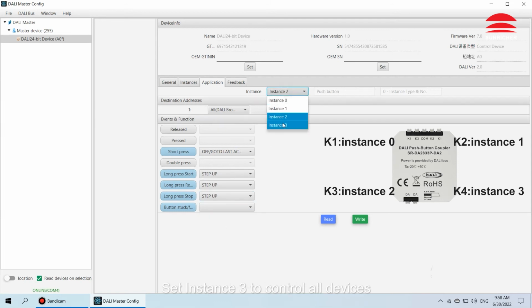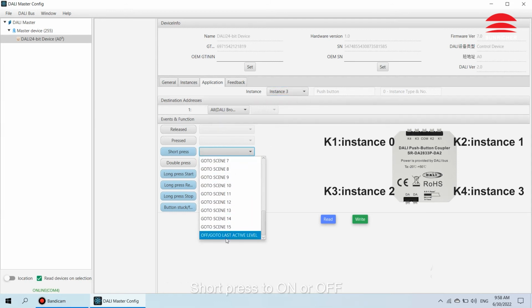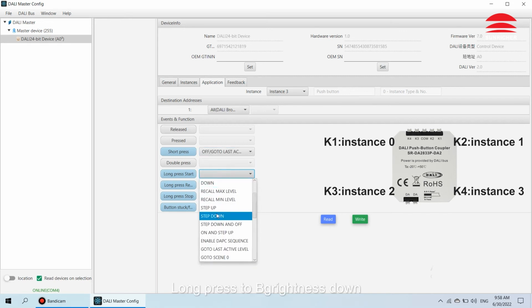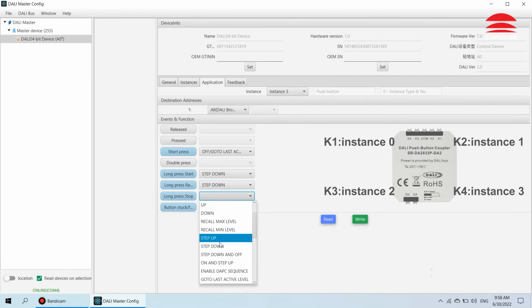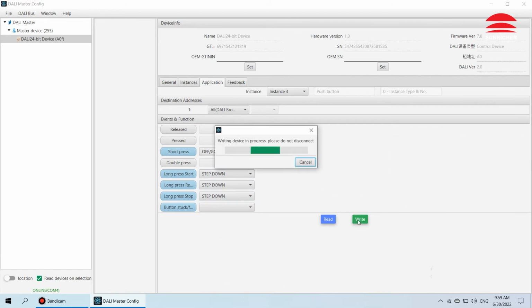Set instance 3 to control all devices. Short press to turn on or off. Long press to brightness down. Click to save settings.